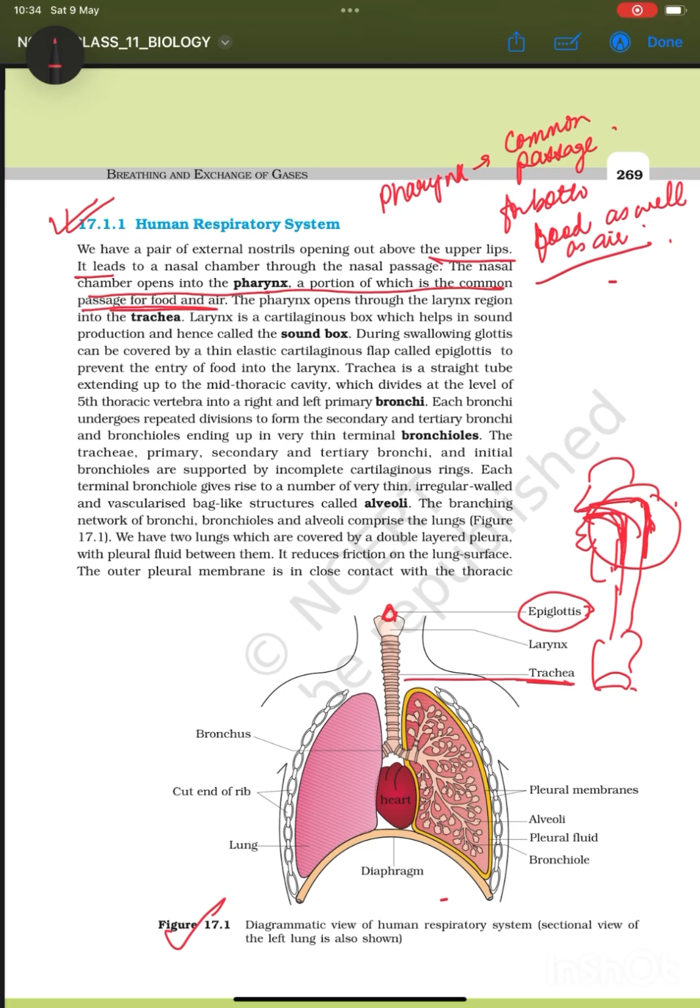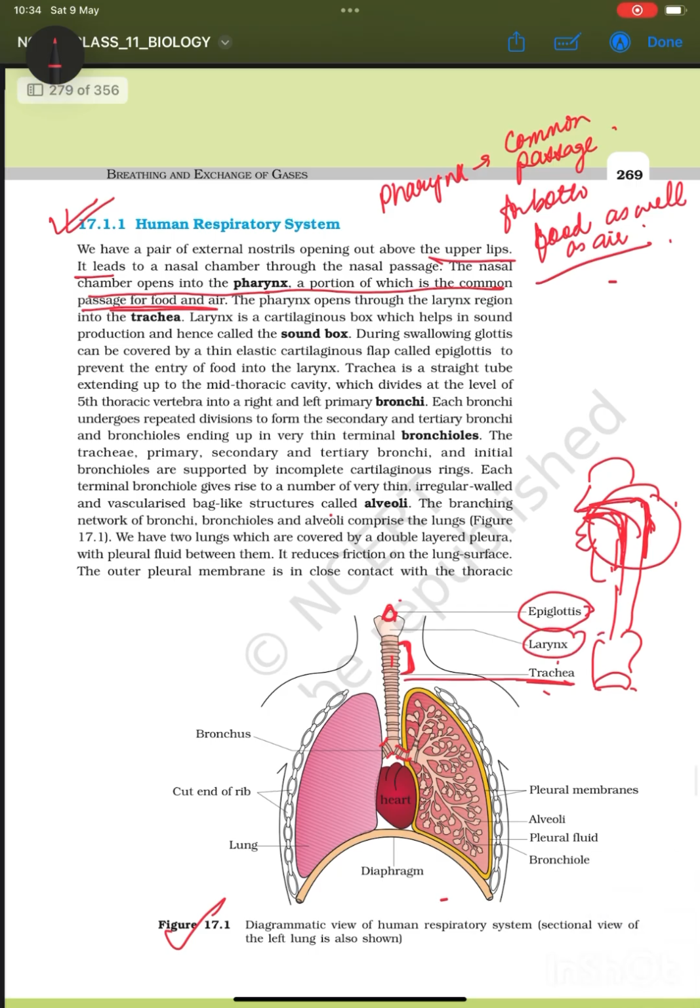So the passage, you should remember this: from nostrils, pharynx, larynx, and then trachea. And trachea has rings. You can see the rings over here. It does have rings, and then it divides into bronchi.